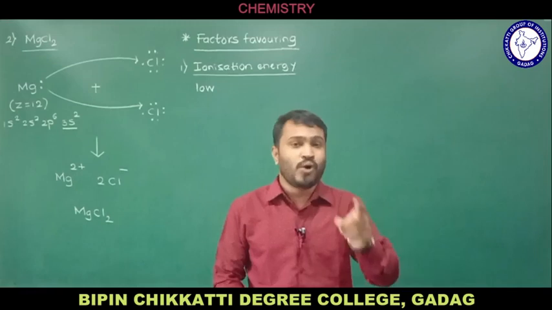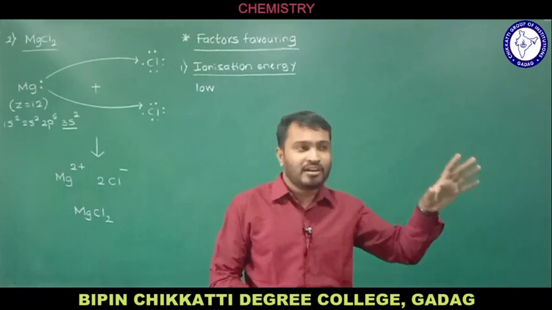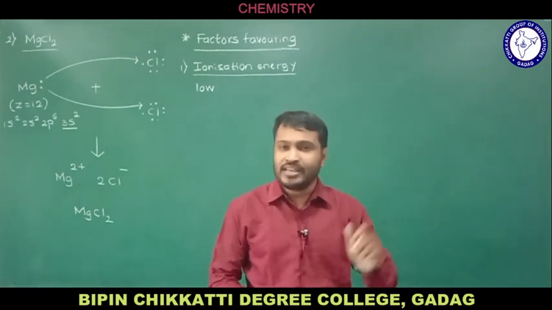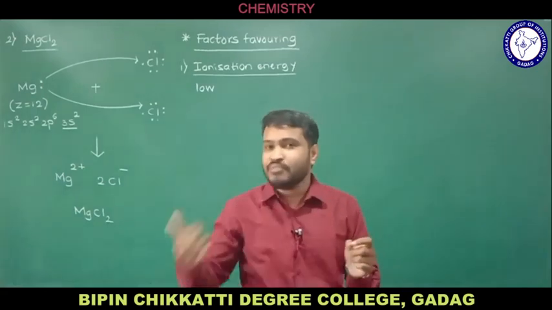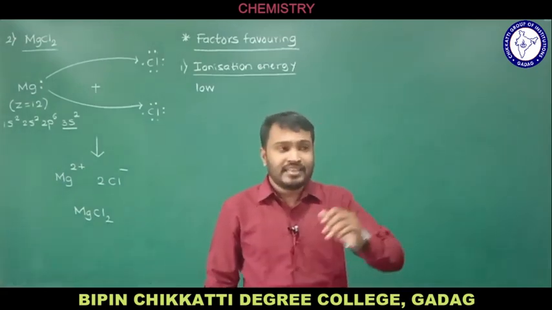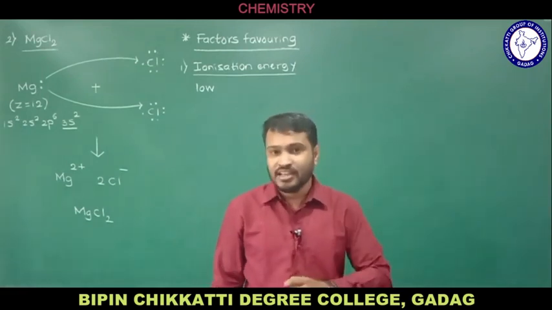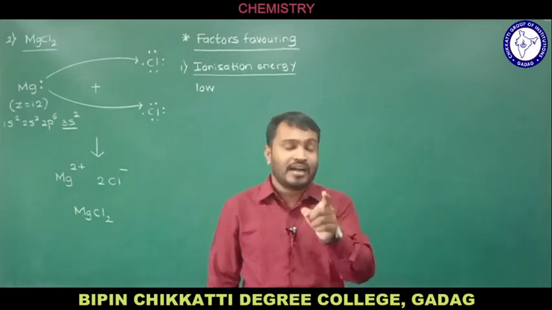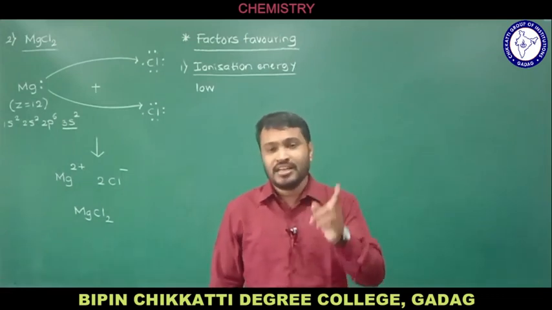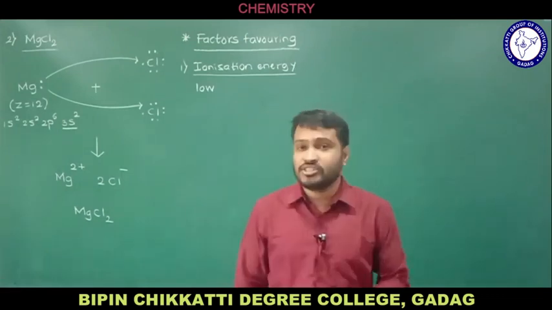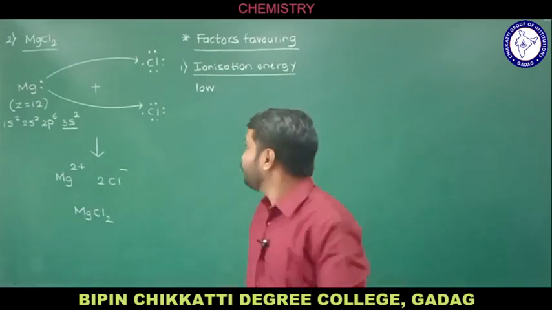Remember that low ionization energy favors ionic bond formation. And the question is this: why is low ionization energy favored? If you consider any atom of an element with a low ionization energy, it means the outermost electron of that atom can be easily removed. In one more sense I can say that particular element has the capacity to lose electrons very easily, isn't it? So if an element loses an electron, it forms a cation and the lost electron is gained by an anion, we know that. So if the element has a low ionization energy, that is the favoring condition for the formation of ionic bond.